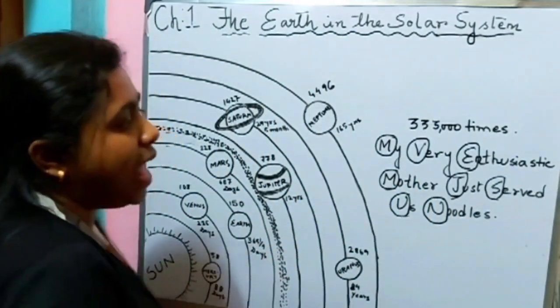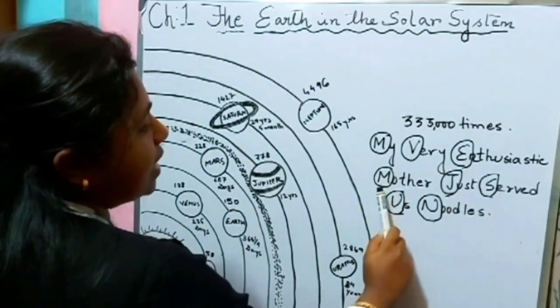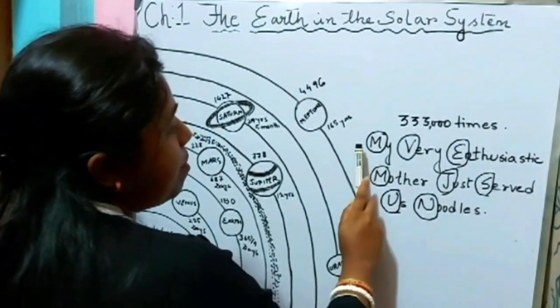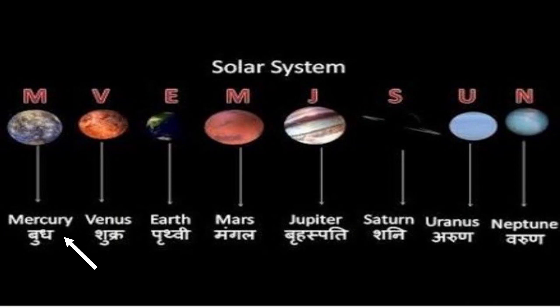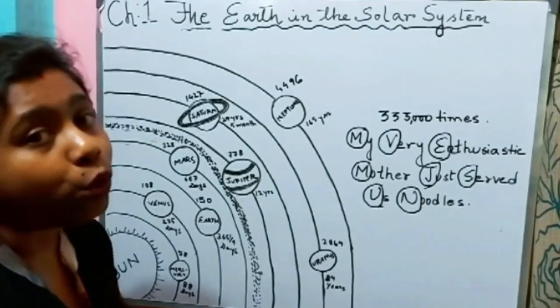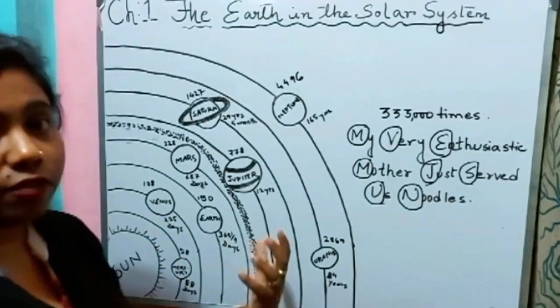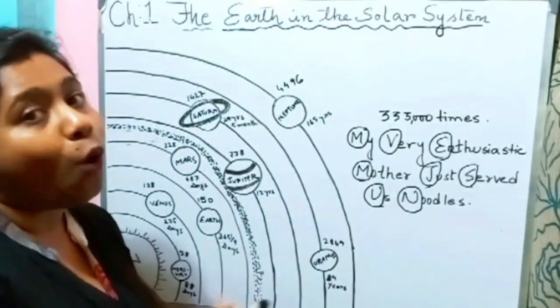So, what are the 8 planets? My very enthusiastic mother just served us noodles. My is M for Mercury, very V for Venus, enthusiastic E for Earth, mother M for Mars, just J for Jupiter, served S for Saturn, us U for Uranus, and noodles N for Neptune. So these are the 8 planets which revolve around the sun in their own orbit. Not only do they revolve, they also rotate on their own axis.